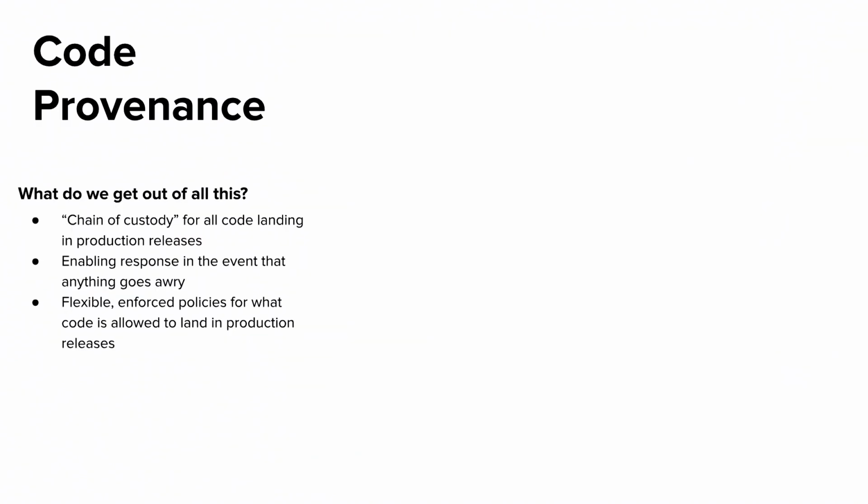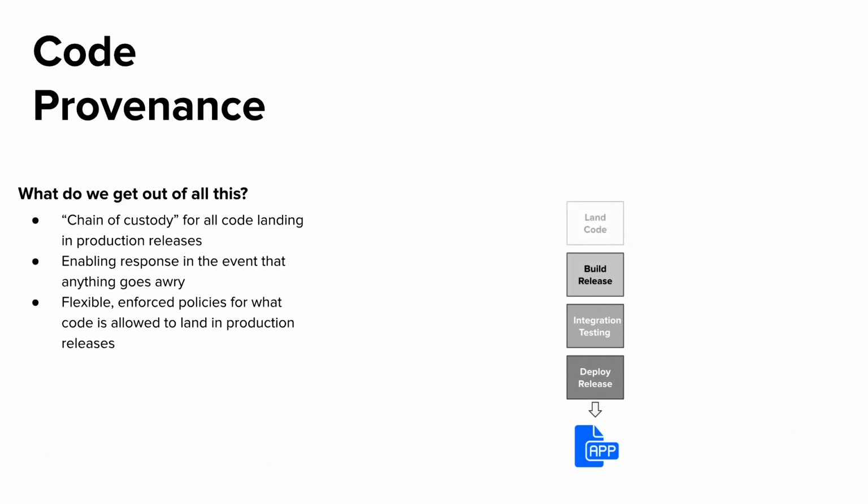Okay, so what about the flip side? What are we actually gaining when we add code provenance? What are we enabling? Once all is said and done, we should effectively have a verifiable chain of custody for every bit of code that ends up in production. Ideally, we can take any sample of running code and know that it came from a specific authorized build, and that authorized build was constructed from a specific set of commits, each of which has a known and verifiable author, each of whom is an engineer with the correct level of access to actually make that change.